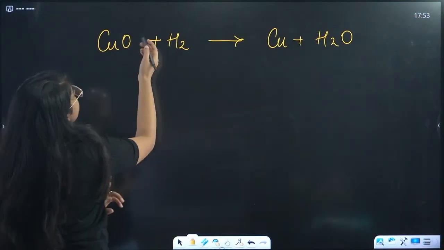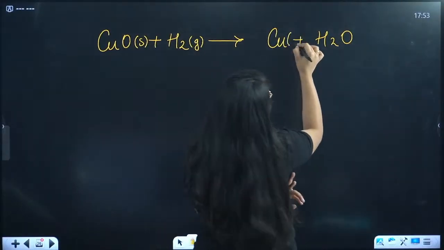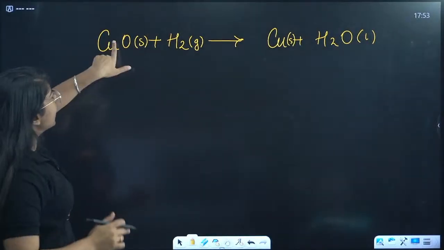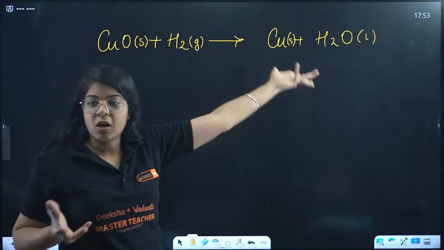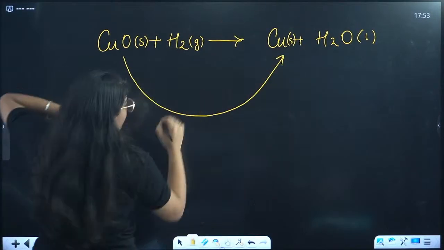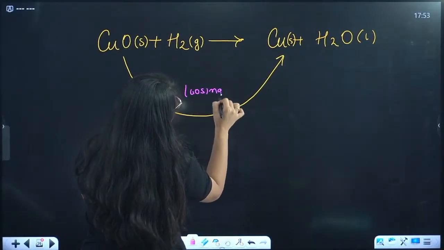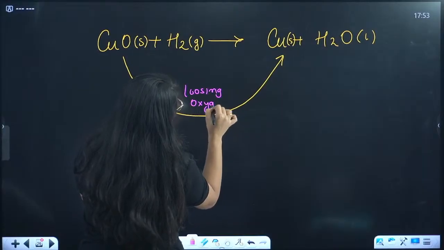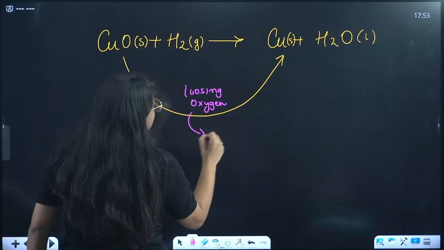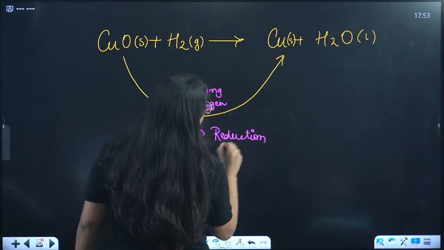Okay, first, this is solid, H2 is gas, this is again solid, and this is simply liquid, right? Now see, CuO has oxygen in it, Cu does not have oxygen in it, so clearly copper oxide to copper, it is losing oxygen, right? And if something loses oxygen, what is that? That is reduction, right?